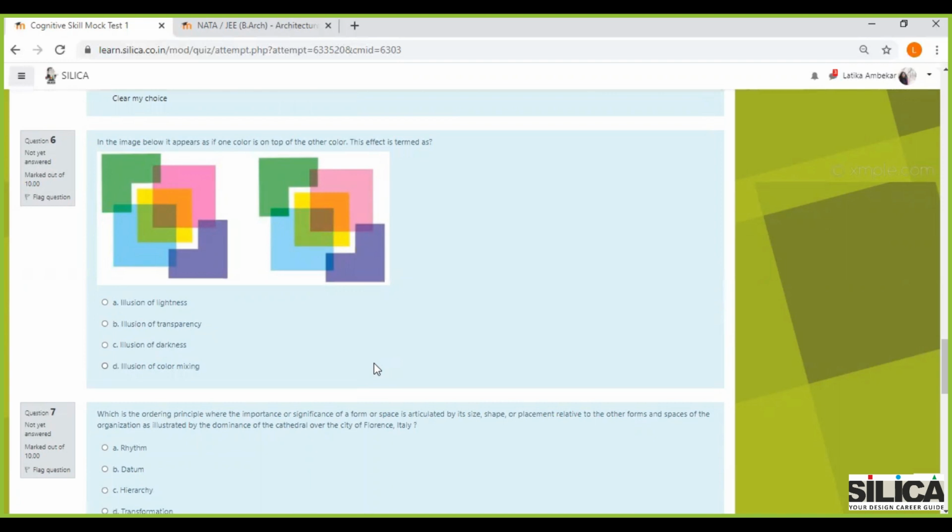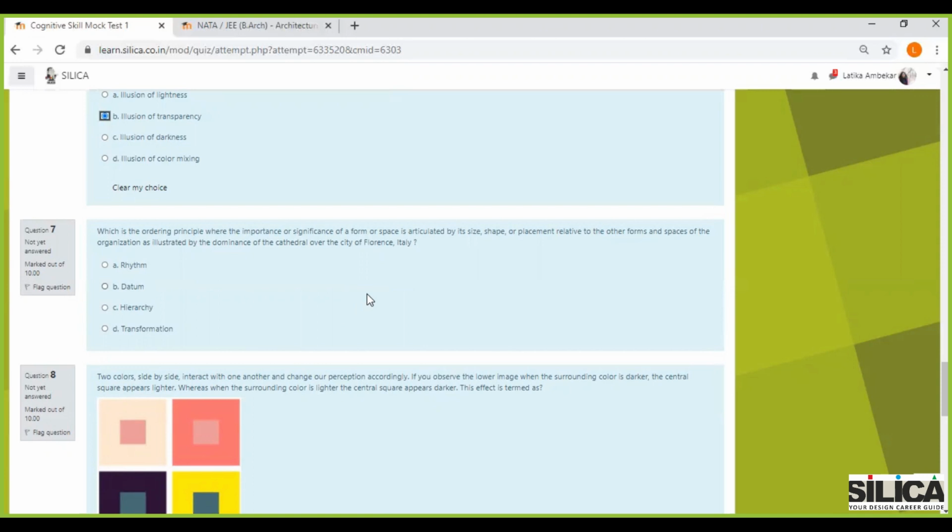Illusion of transparency, basically it causes the surrounded color to appear lighter or darker, and sometimes changes the appearance of a hue. So when you look at opaque colors, they can appear to be transparent. That is what an illusion of transparency is. So it convinces us of its authenticity. So it is not illusion of darkness, because illusion of darkness and lightness is created in illusion of transparency. Illusion of color mixing, I don't think so. It isn't really mixing colors, it's just overlapping, so it's illusion of transparency.